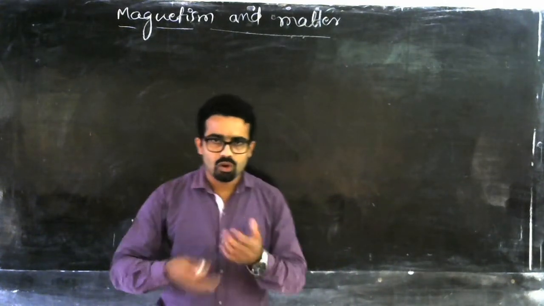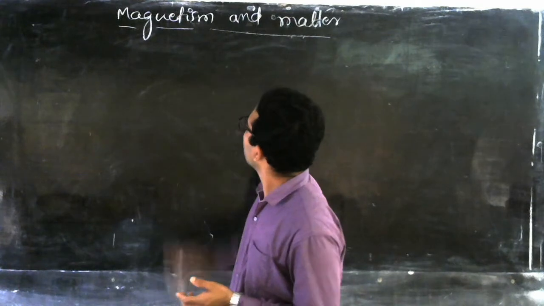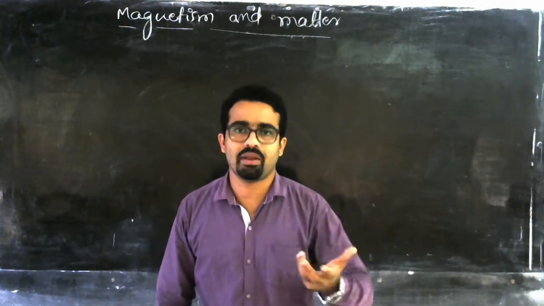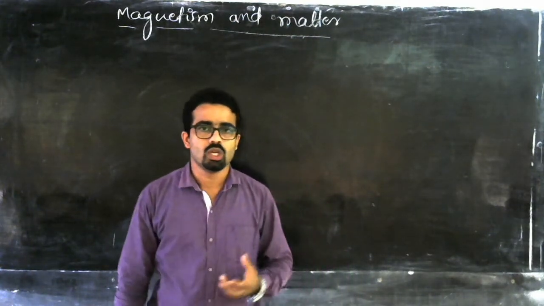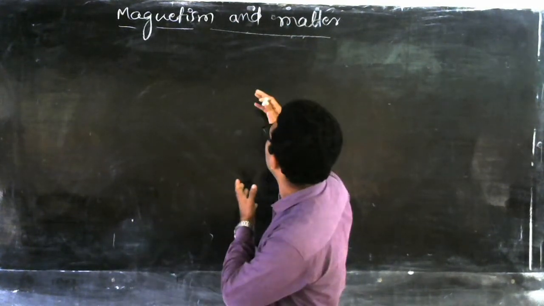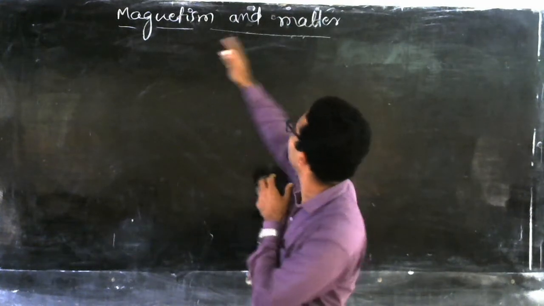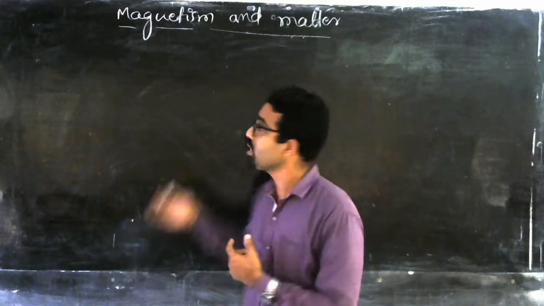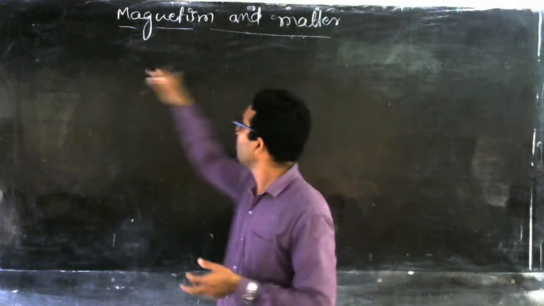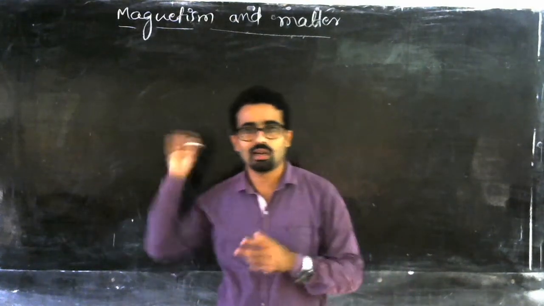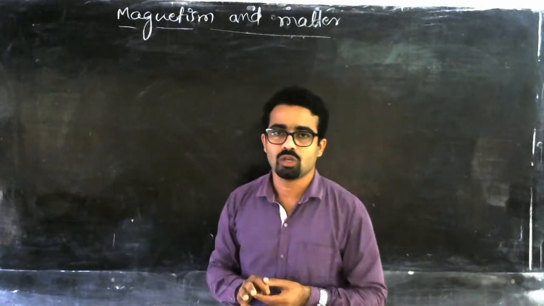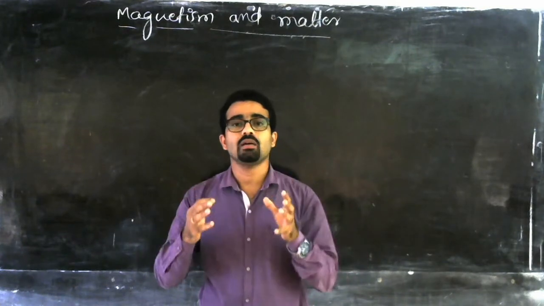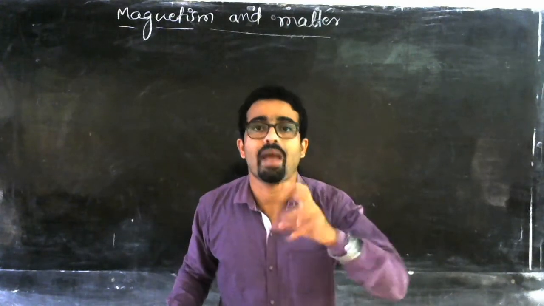So now the chapter we are moving to here is magnetism and matter. You all know that matter is a substance, and what is the relation between magnetism and matter? That is what we are going to see in this chapter. Magnetism and matter are interrelated. In this chapter you are going to see matter as a magnet.